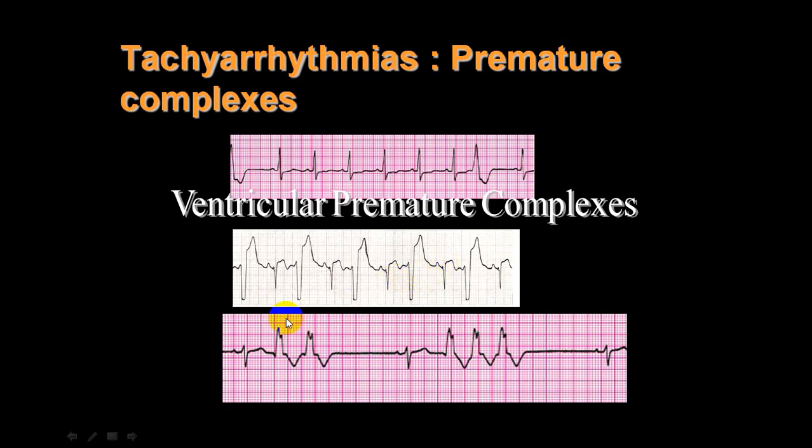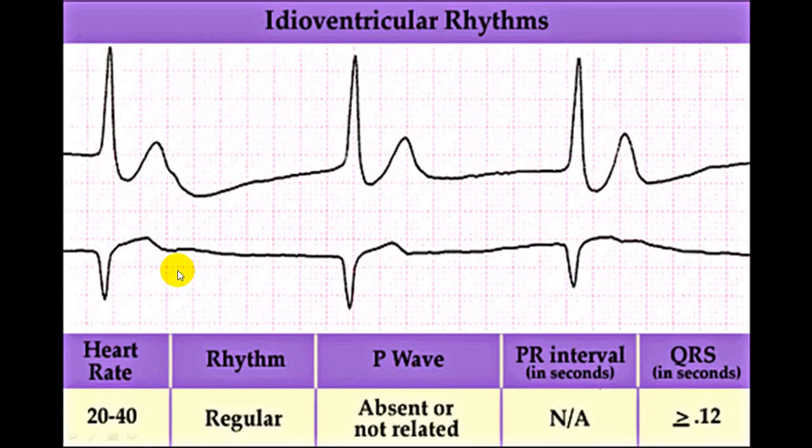rhythm wise. Well, if you see here, normal sinus beat, couplets, normal sinus beat, triplets. This will give rise to regularly irregular rhythm. But these beats are ventricular beats, ventricular couplets, ventricular triplets. Three beats are coming in succession, two beats are coming in succession. So these are couplets and triplets.